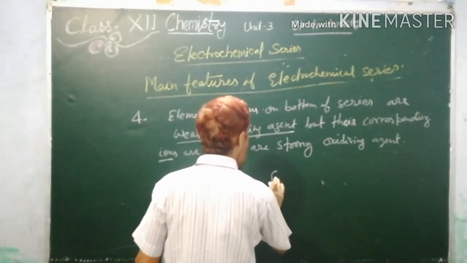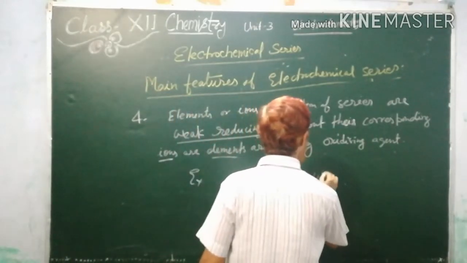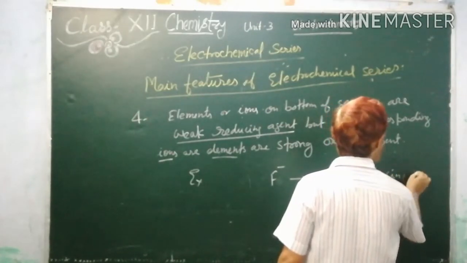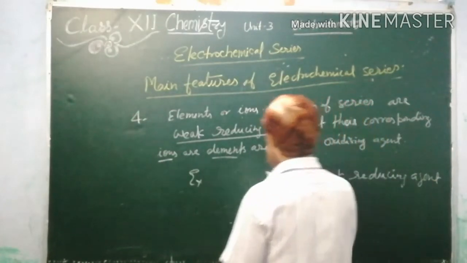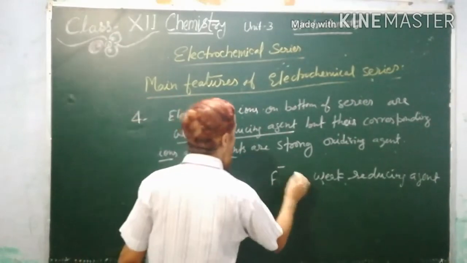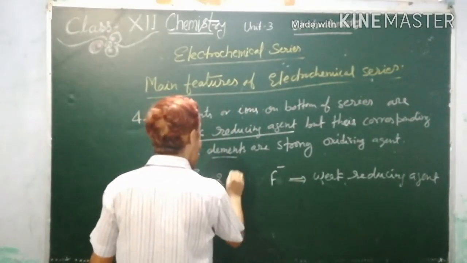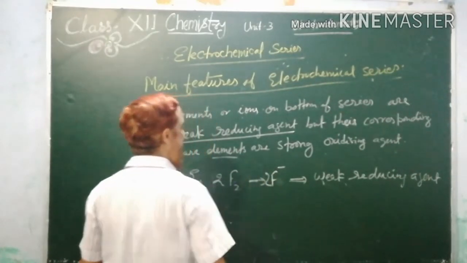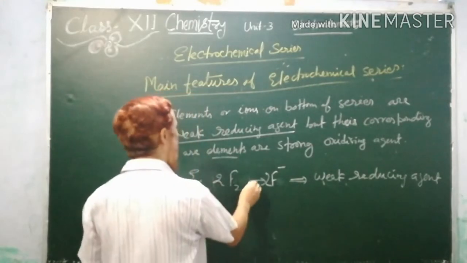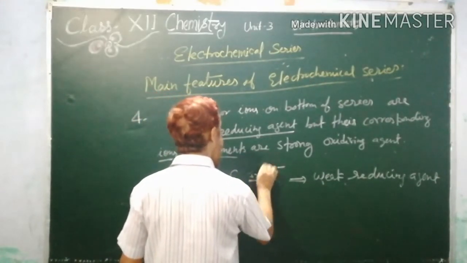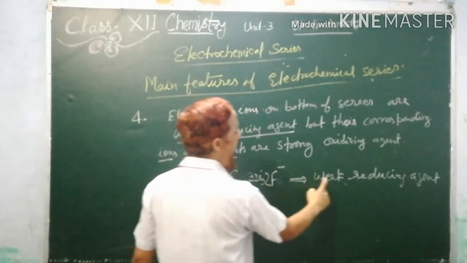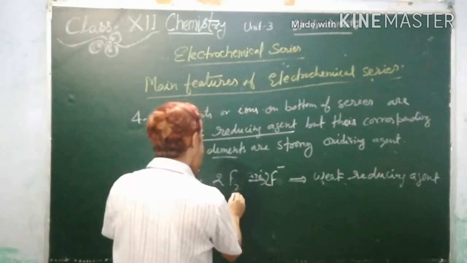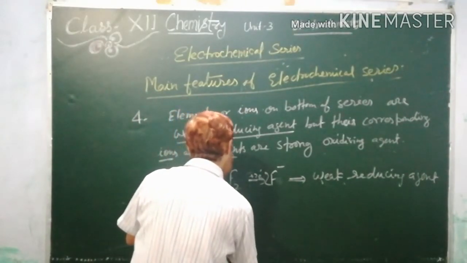Fluoride ion F minus is a weak reducing agent. And from where is this fluoride ion formed? It is formed from fluorine: F2 plus 2 electrons changes into 2F minus by the acceptance of 2 electrons. This is the reduction. So you see, fluoride ion is a weak reducing agent, so its corresponding element fluorine is a strong oxidizing agent.